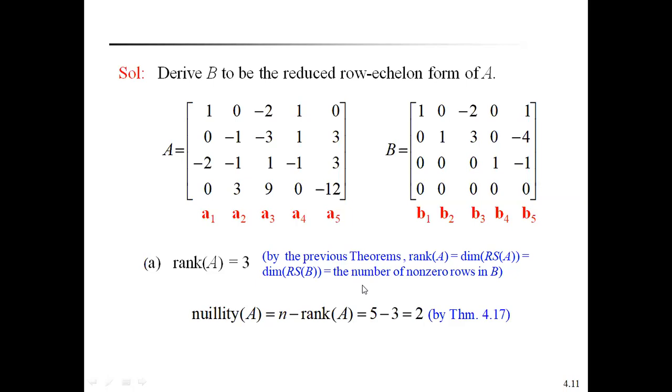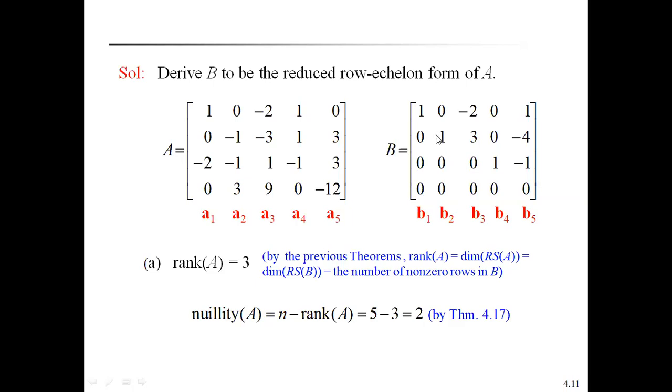In the previous definitions, examples and theorems, we know that the rank of A means the number of non-zero vectors in the row space of a matrix, which is the dimension of the row space of A. That means the dimension of the row space of A is equal to the dimension of the row space of the reduced echelon form of A, that is B. That is the number of non-zero rows in B.